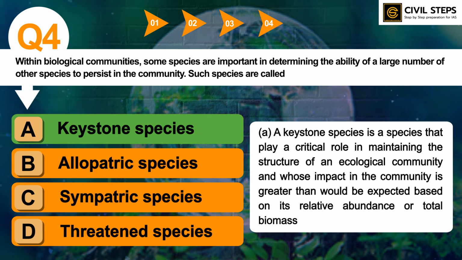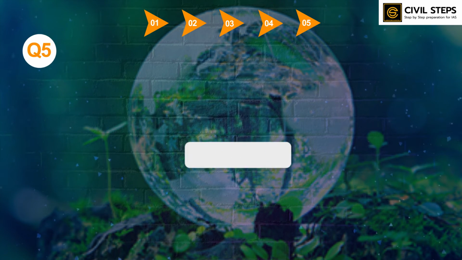So apart from that, you can also read about endemic species. So what are the characteristics of endemic species? So this is also very important. So you can additionally read about that also. So now let us discuss question number 5.